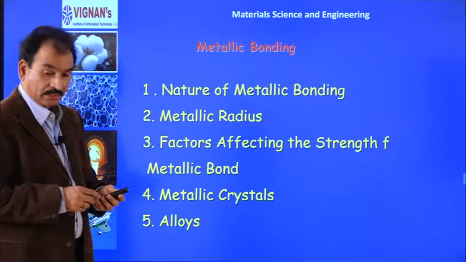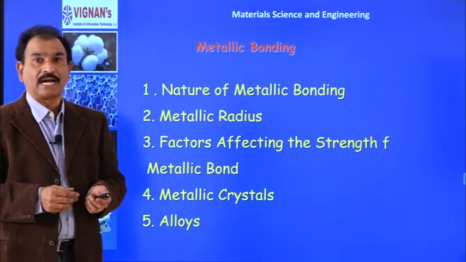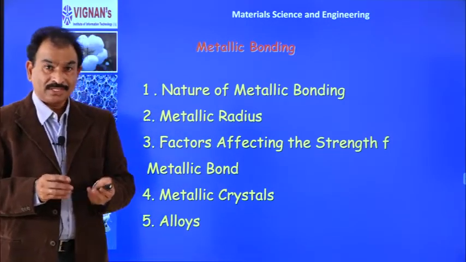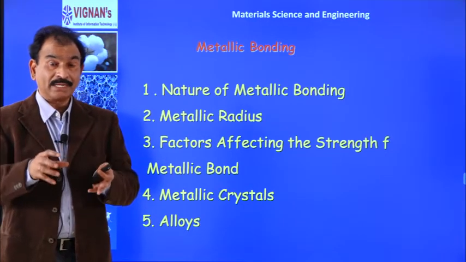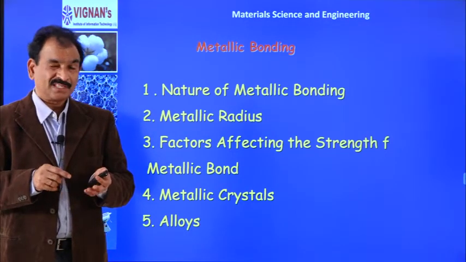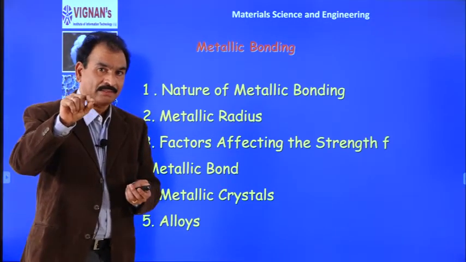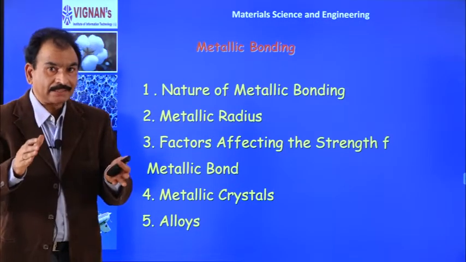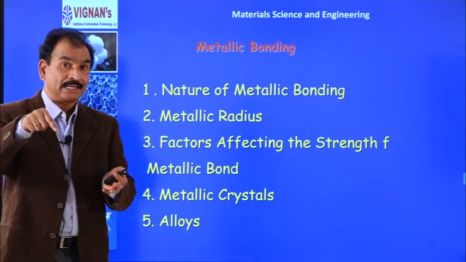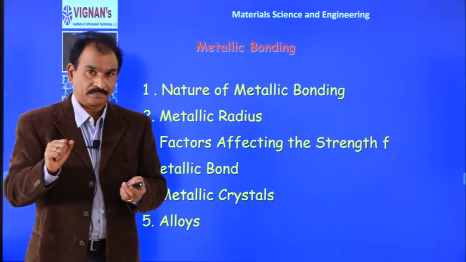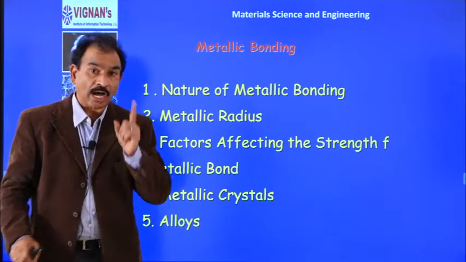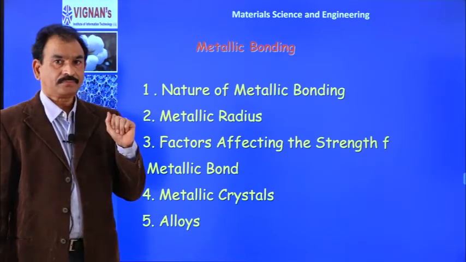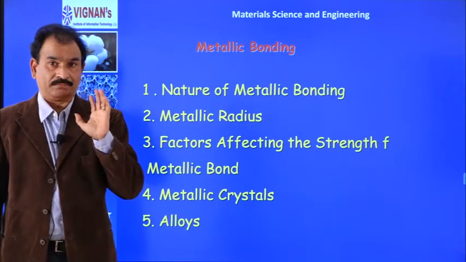Say for example, I have shown earlier gold or copper. Copper contains copper atoms, gold contains gold atoms. So, they are similar atoms, and these similar atoms are forming a bond. Suppose we assume that like in diamond, where carbon atoms are attached with the help of covalent bonds, can a similar bond be present in gold or copper? No, because to form a covalent bond, every atom should contribute 1 electron each. Then only a covalent bond can form.